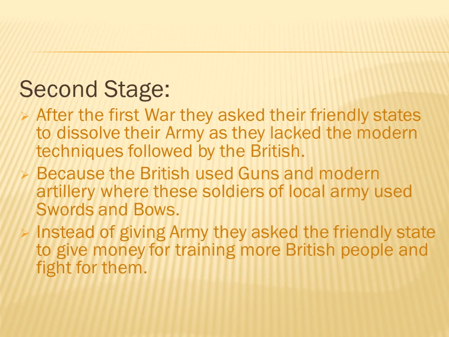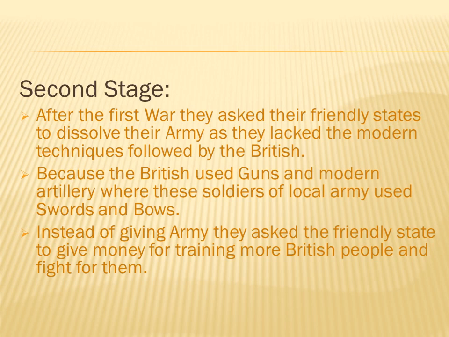The problem with the local soldiers was they were untrained in the British lines. The Britishers knew how to use the gun and modern artillery, whereas the local soldiers were only able to handle swords and bows. That's the reason why the Britishers asked to dissolve the army and asked the king to pay money for them to train the British people and fight for them. So this was the second stage of subsidiary alliance.